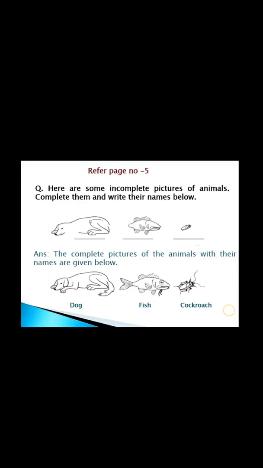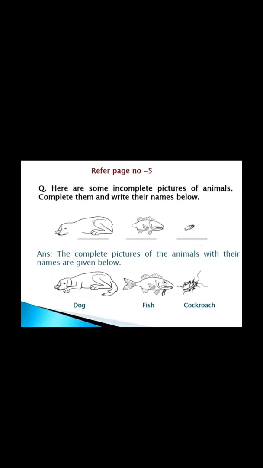The third one is cockroach. You can see this insect in your home. You all know that it has 6 legs, 4 wings, and 2 antennae present on the top of their head.